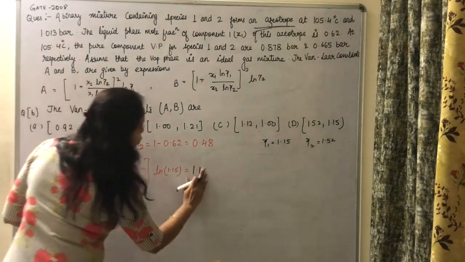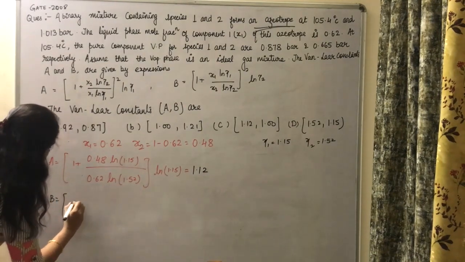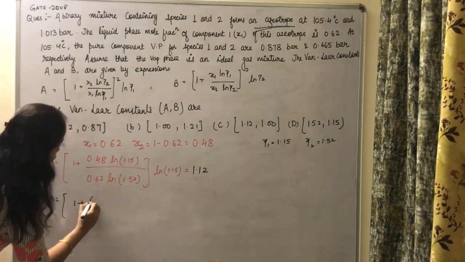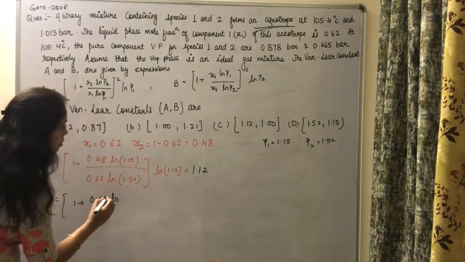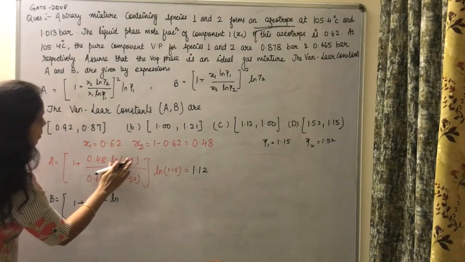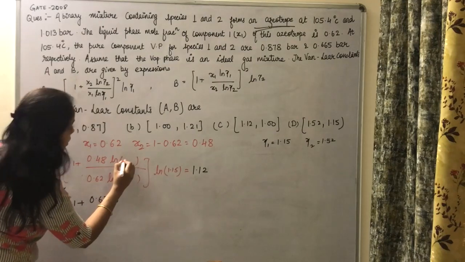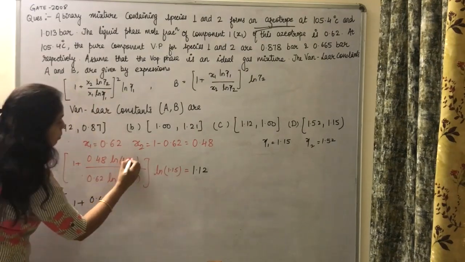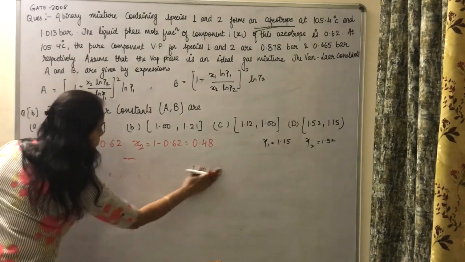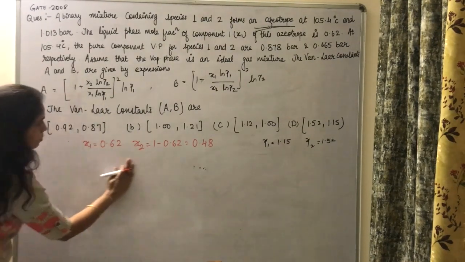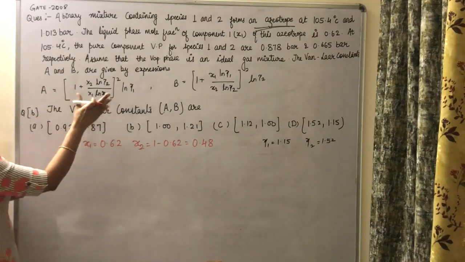Sorry, 1.12. And similarly, you can find the value of B also. Just substitute all the values into the given relation.